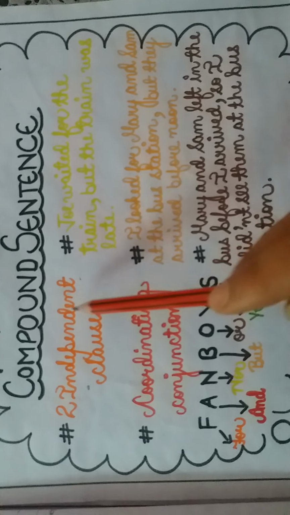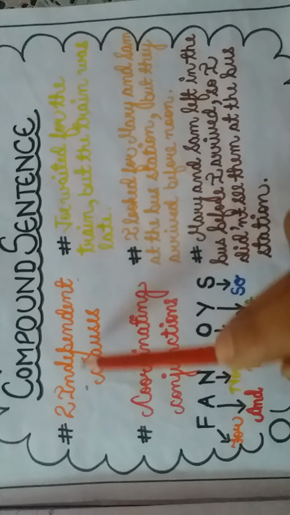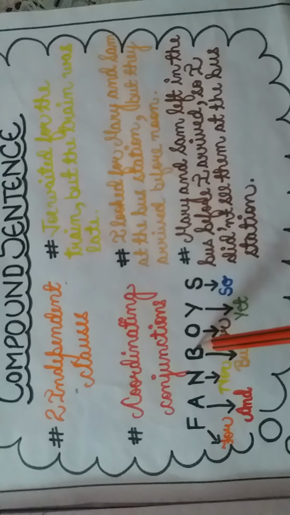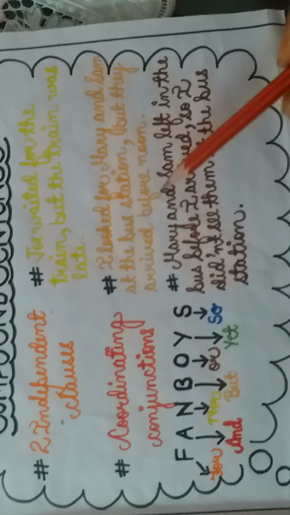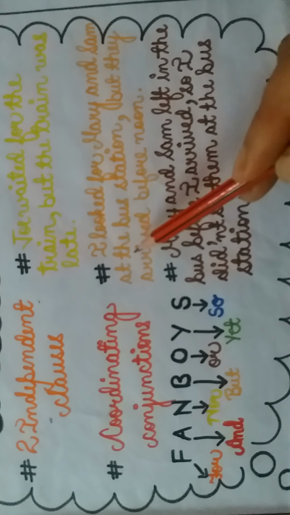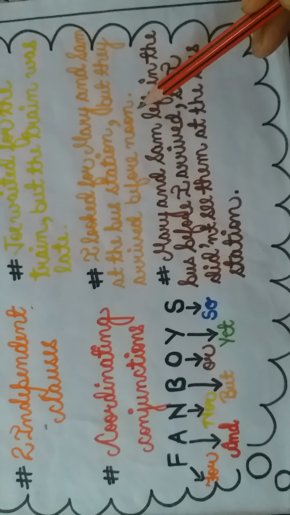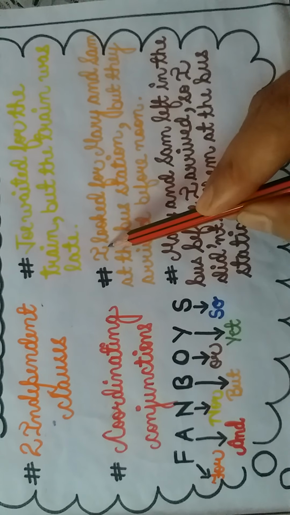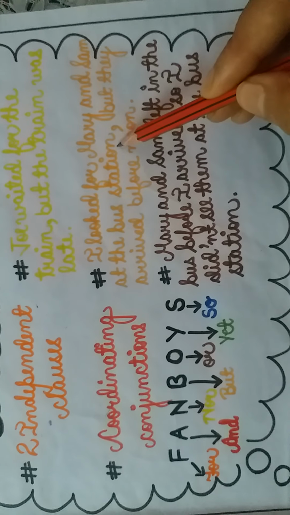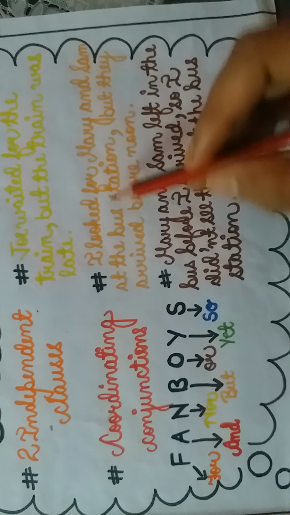As I told you, a compound sentence is a sentence which has minimum two independent clauses joined by coordinating conjunctions. So how? Let's take some examples. I looked for Mary and Sam at the bus station, but they arrived before noon. Here, I looked for Mary and Sam at the bus station. This is complete in meaning. So this is an independent clause, right? How?